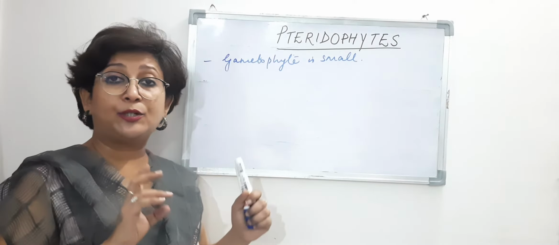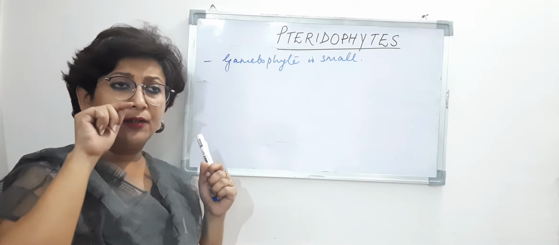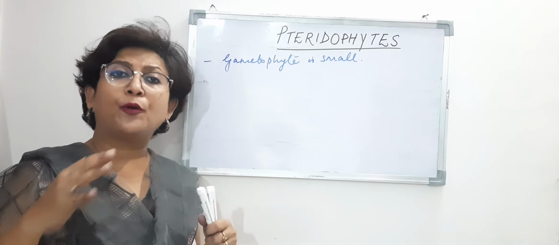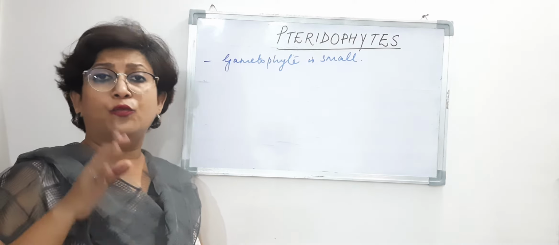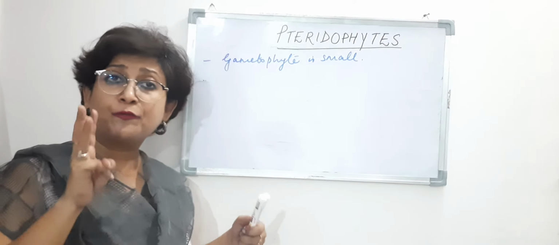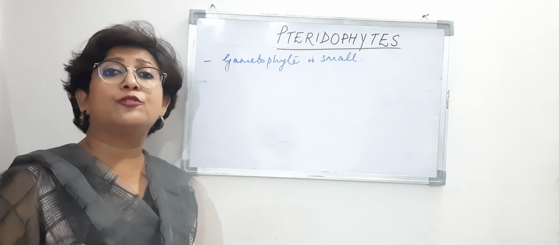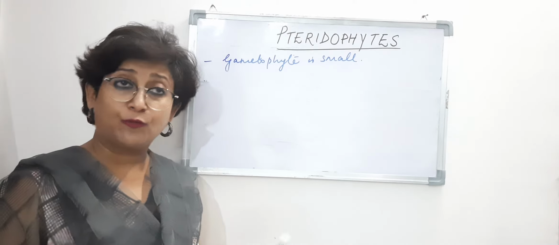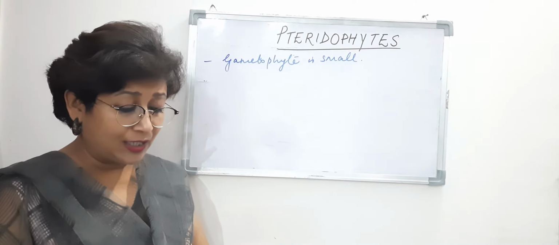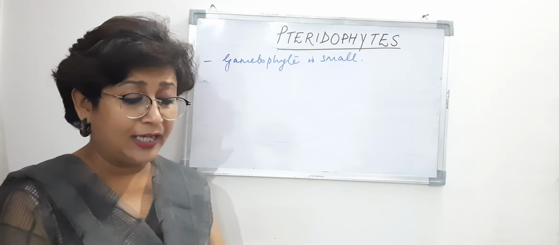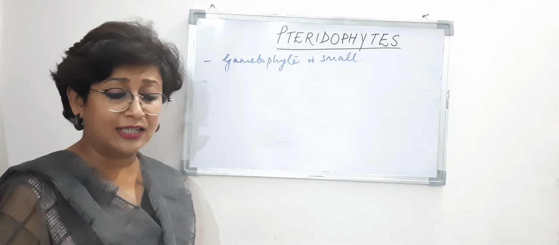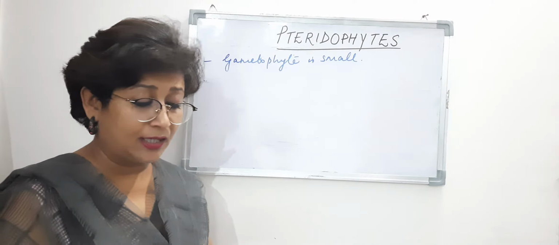Now this gametophyte, what is the structure? We said that the main plant body in pteridophyte is a sporophyte, and the plant body is well differentiated into true stems, roots and leaves, right. That means the sporophyte is well differentiated into true stems, roots and leaves. What about the gametophyte? It is small, inconspicuous, and the body of the gametophyte is thalloid, right. So thalloid means it has a thallus-like body.